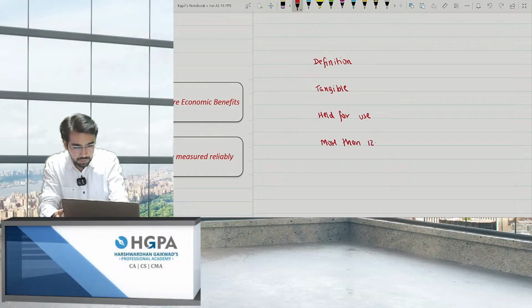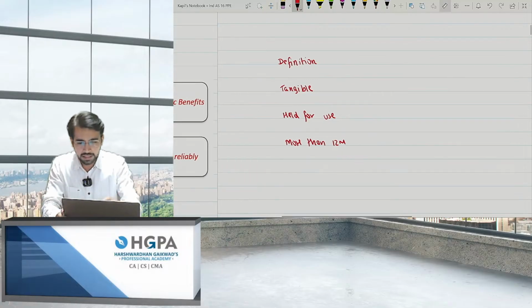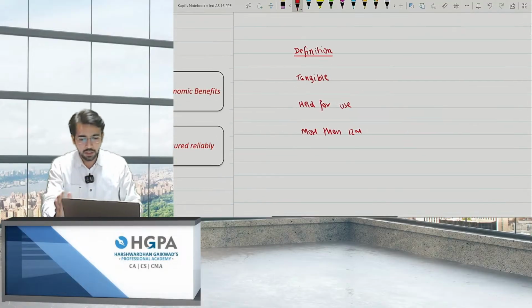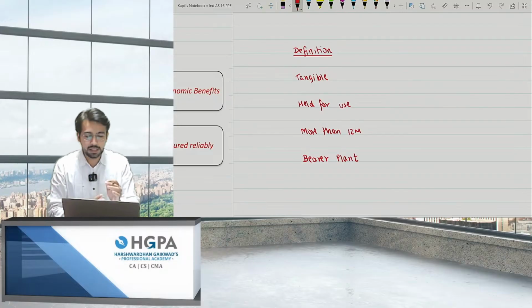If you want, you can make notes along with me itself. I'll be taking the entire revision after this also. Okay. So this is the basic definition, right? Also, the bearer plant is covered under this. A bearer plant is covered under the definition of Ind AS 16, which is PPE, right?